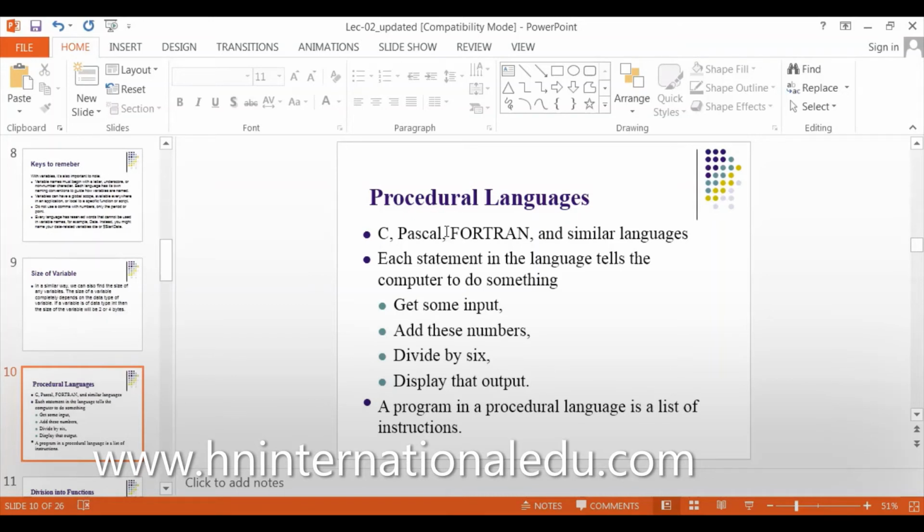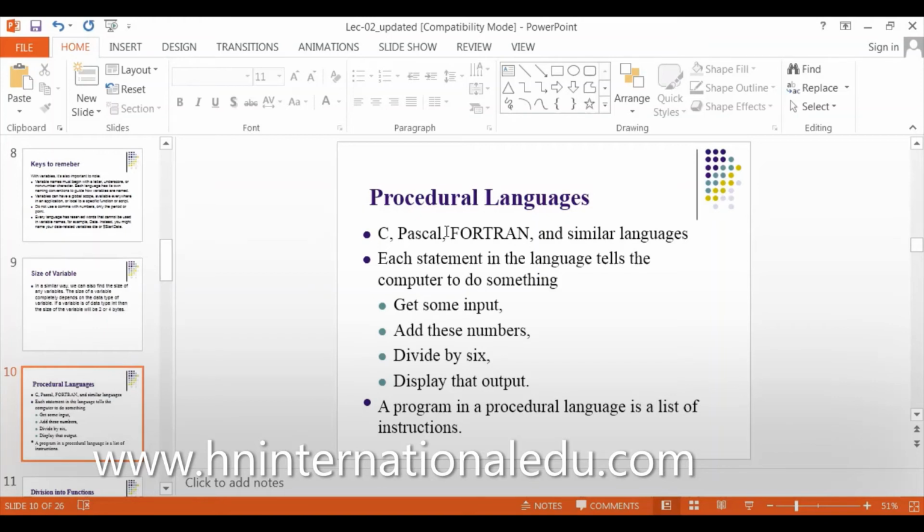Some similar ones can be Java, maybe Python. Python is sequential. I don't know about the updated version of it, but before it was sequential. But now the modified versions are not sequential.